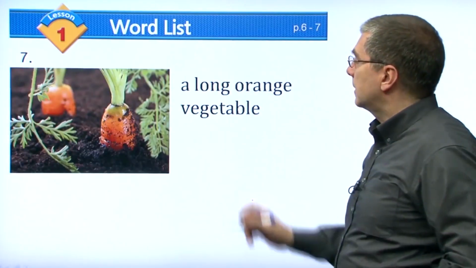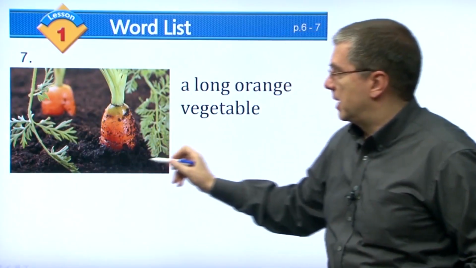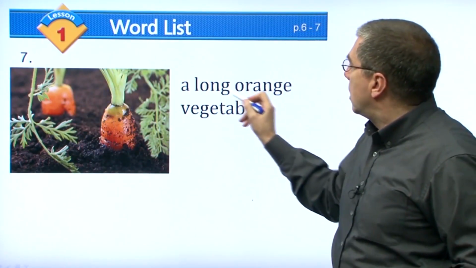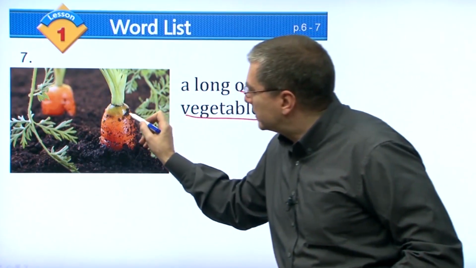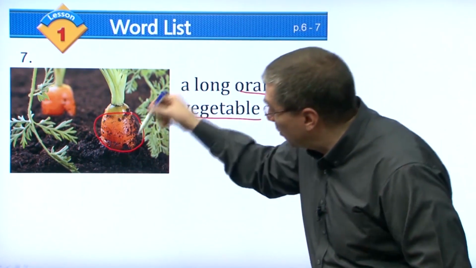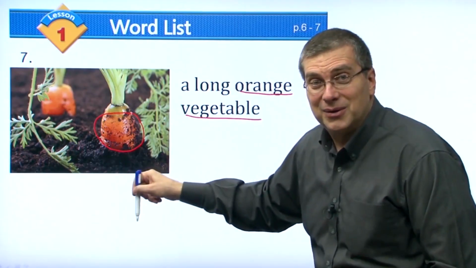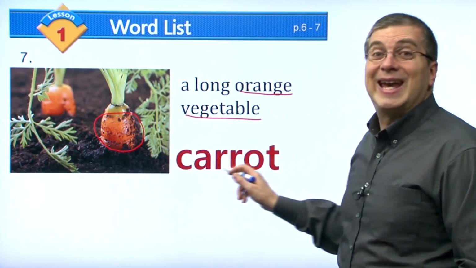Okay. Now we've come here to this type of plant. We're talking about a type of plant. A long orange vegetable. So it's a vegetable. You can see it right here. You know what that is, right? We can only see part of it, but we know what the rest of it is. The rest of it is underground, right? And what did we call that? This, of course, is called the carrot, right?